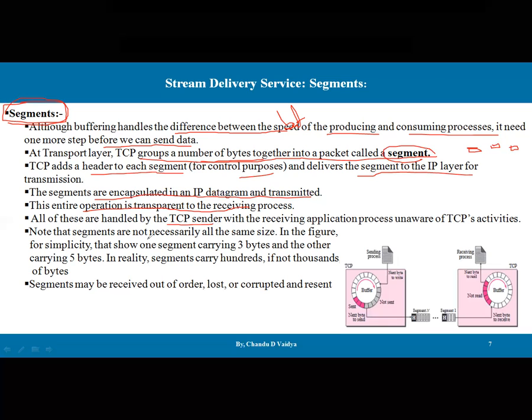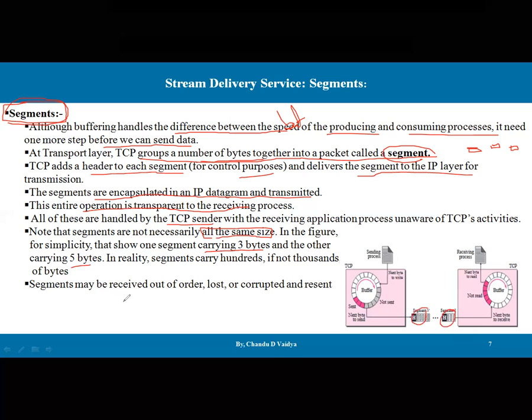Note that segments are not necessarily all the same size. The segment size is never going to be the same. In this figure, for simplicity, one segment carries 3 bytes and the other carries 5 bytes. In this diagram, segment 1 has 3 bytes and segment n has 5 bytes.